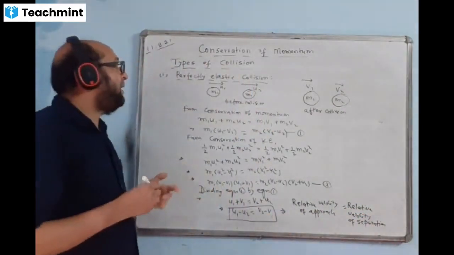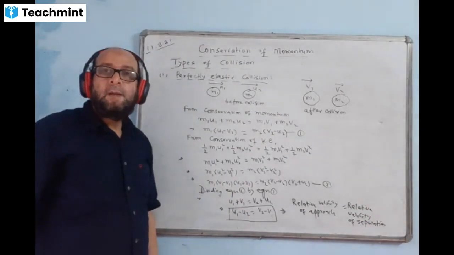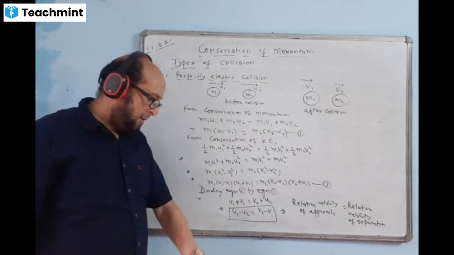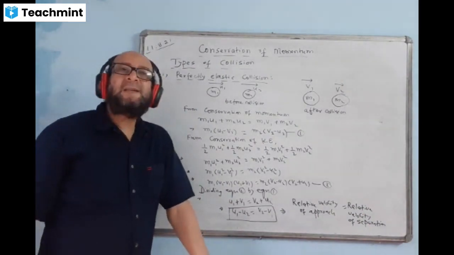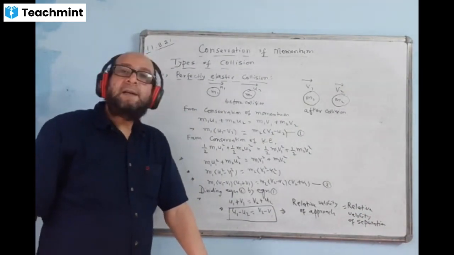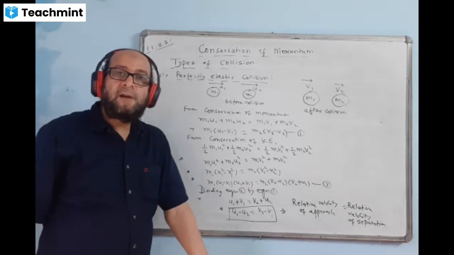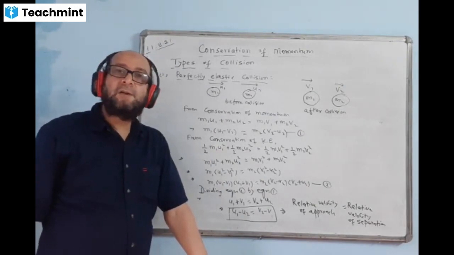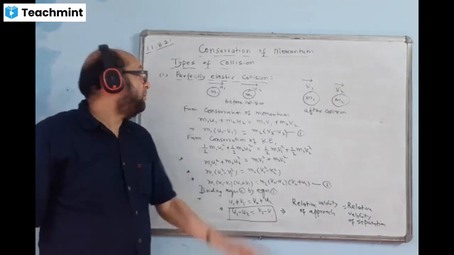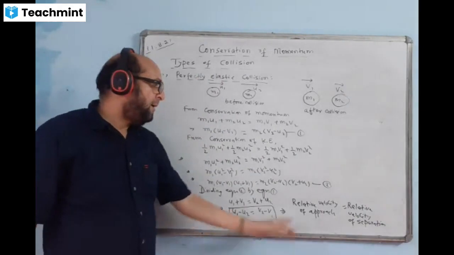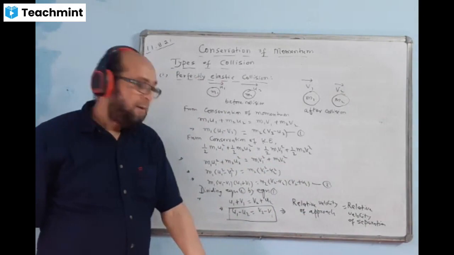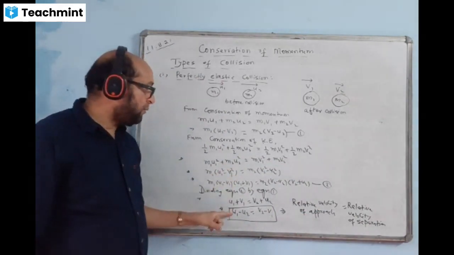That means in perfectly elastic collisions, there are three important things. First, momentum remains conserved. Momentum is conserved in all types of collisions. Second, the kinetic energy of the system, initial and final, are equal. That means it follows conservation of kinetic energy. And in perfectly elastic collisions, relative velocity of approach will be equal to relative velocity of separation. So in a perfectly elastic collision, we can write these equations.